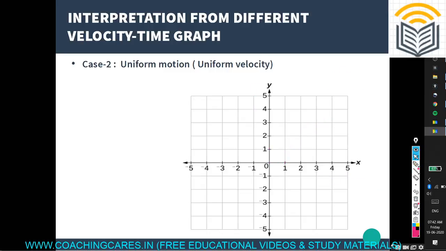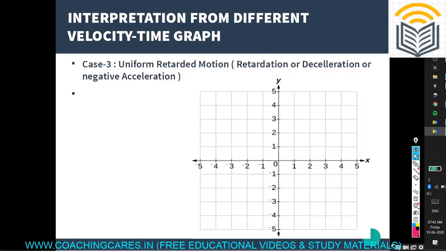In the next slide we'll study case number 3, under which we'll study uniform retarded motion. This form of acceleration is called retardation, or deceleration, or negative acceleration.